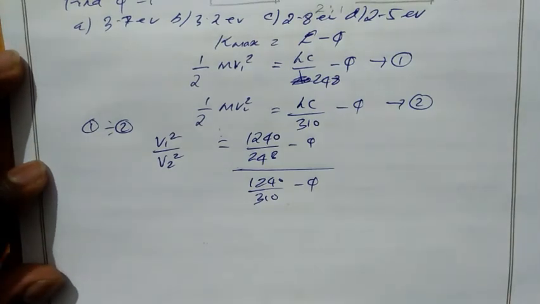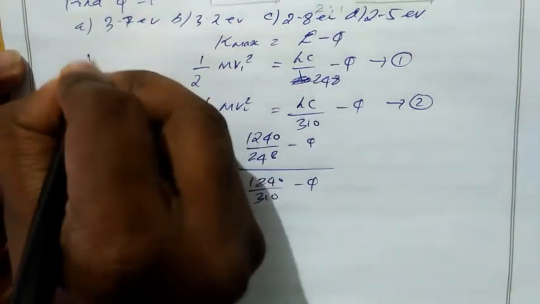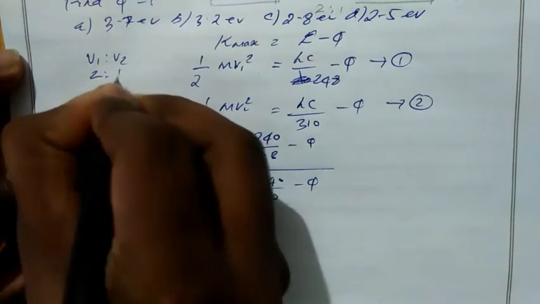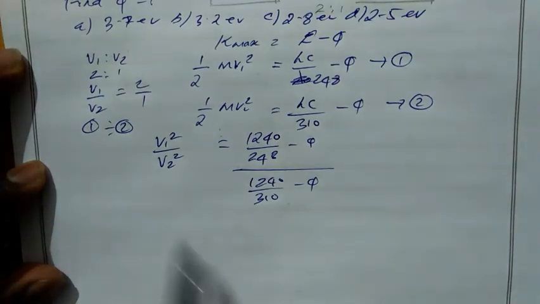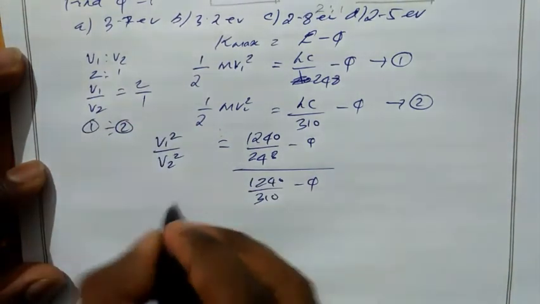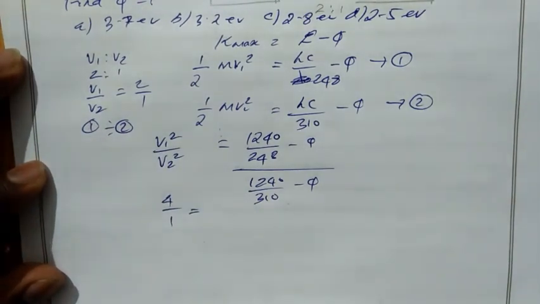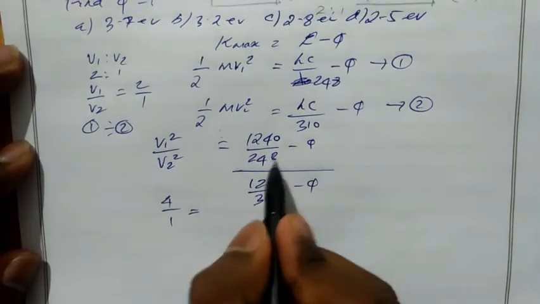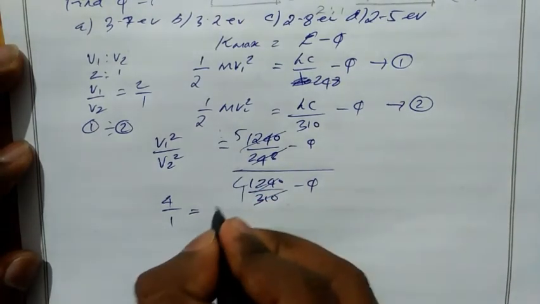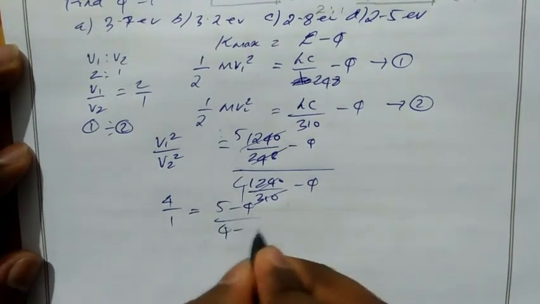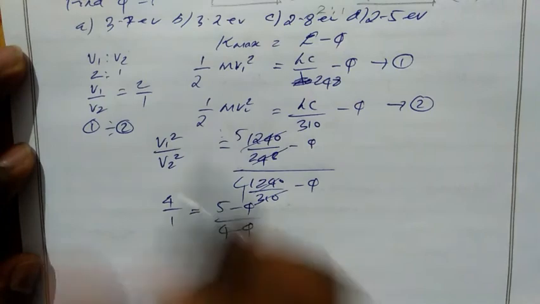Okay, so we know the ratio of v1 to v2 is given as 2 by 1. So v1 by v2 is equal to 2 by 1. So we can write v1 square as 2 square, which is 4, and v2 square as 1 square, which is 1. If you solve this, you will get 5 minus phi divided by 4 minus phi. Okay, if you solve this we will get the answer, and check which one is the correct answer.